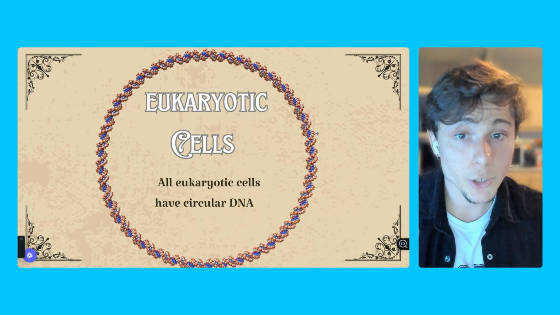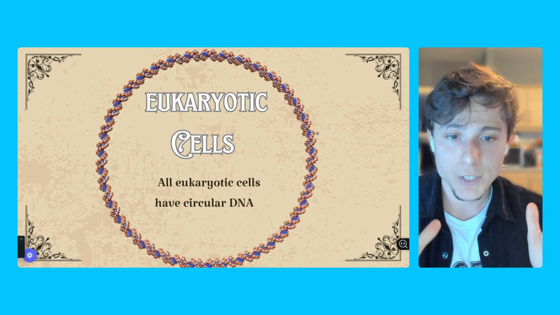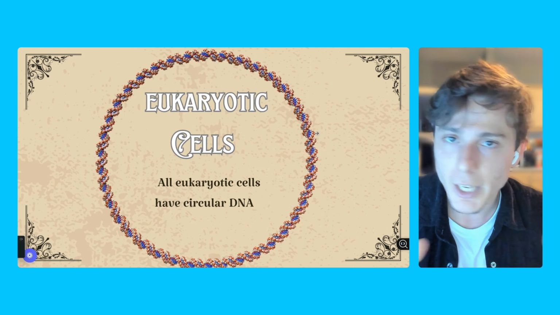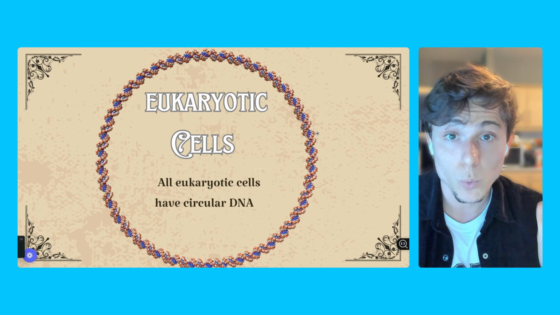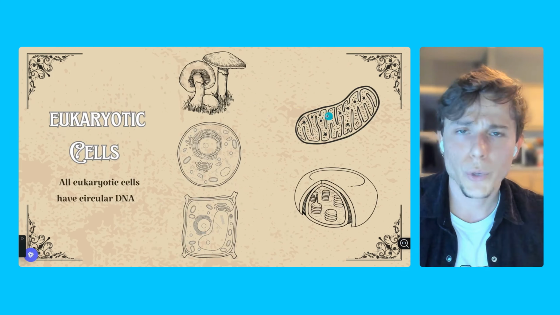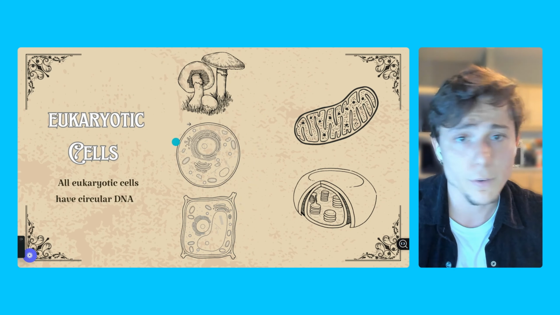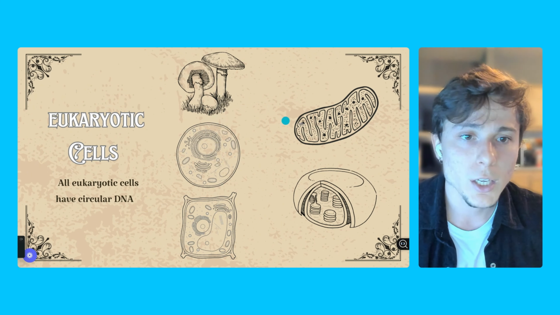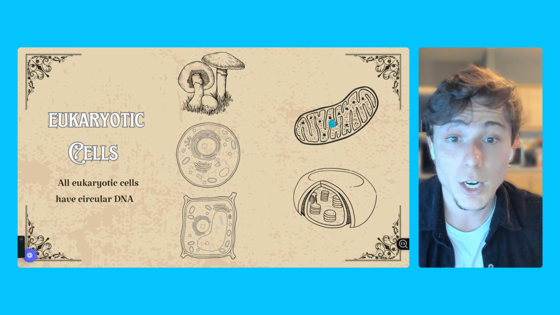Okay, the second statement here is not that obvious, but it is important to keep in mind. All eukaryotic cells have circular DNA. Wait a minute. Circular DNA we usually associate with bacteria, and that's not incorrect. Bacteria have circular DNA, but eukaryotic cells do as well, all of them. Let's see why. We've got to remember that the organisms composed of eukaryotic cells are fungi, animals, and plants. All these cells contain mitochondria or chloroplasts or both. And these two important structures have circular DNA.